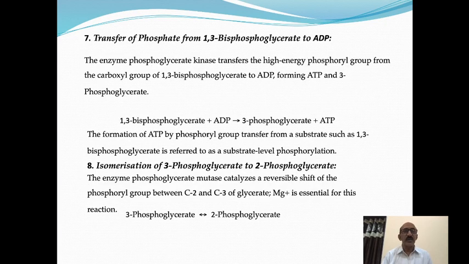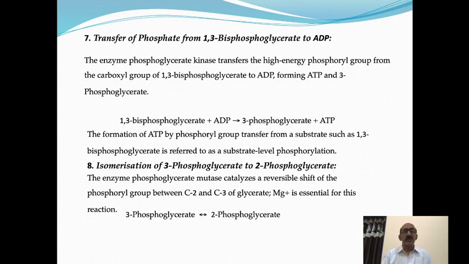Now, come to the next step, transfer of phosphate from 1,3-bisphosphoglycerate to ADP. Here ATP is actually synthesized. There is transfer of phosphate from the substrate, 1,3-bisphosphoglycerate, which contains 2 phosphate groups: one phosphate on the first carbon atom and a second phosphate on the third carbon atom of the glycerate molecule. So, one of the phosphates is added to ADP to give ATP.